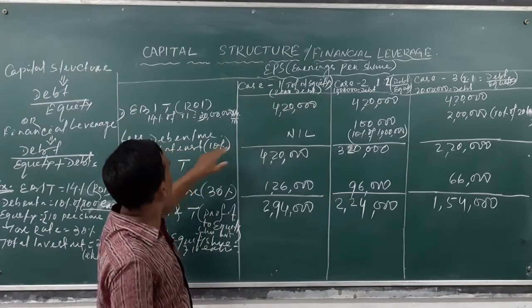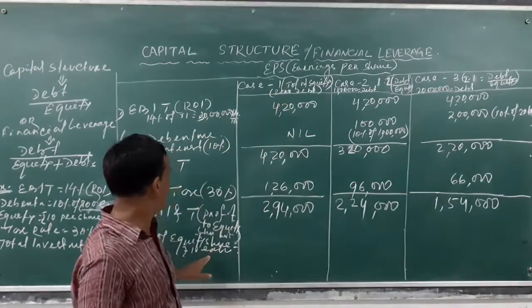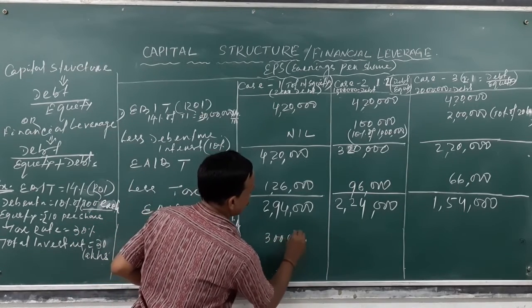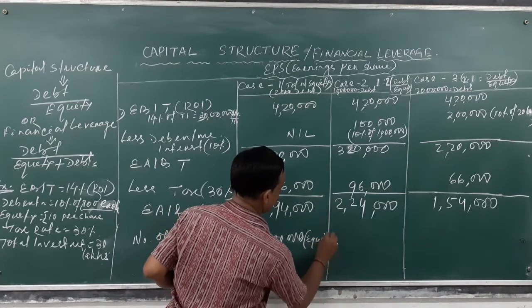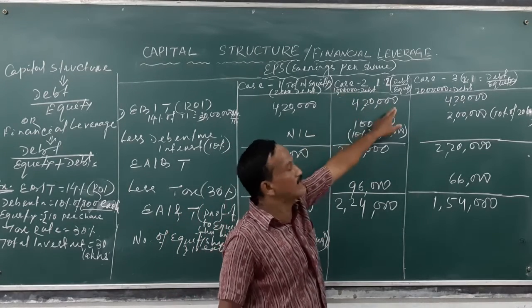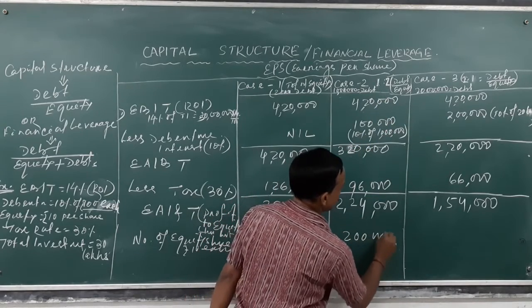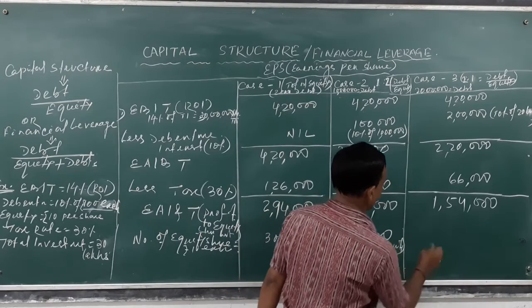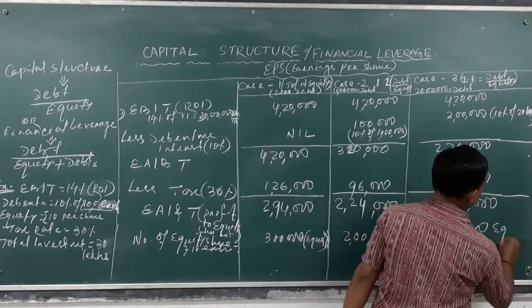Total investment is 30 lakhs. So 30 lakhs is fully equity shares. So 30 lakhs divided by 10, this is 3 lakh equity shares. This is 10 lakhs is debentures. Remaining 20 lakhs is equity. So this is 2 lakh equity shares. And this is 1 lakh equity shares.